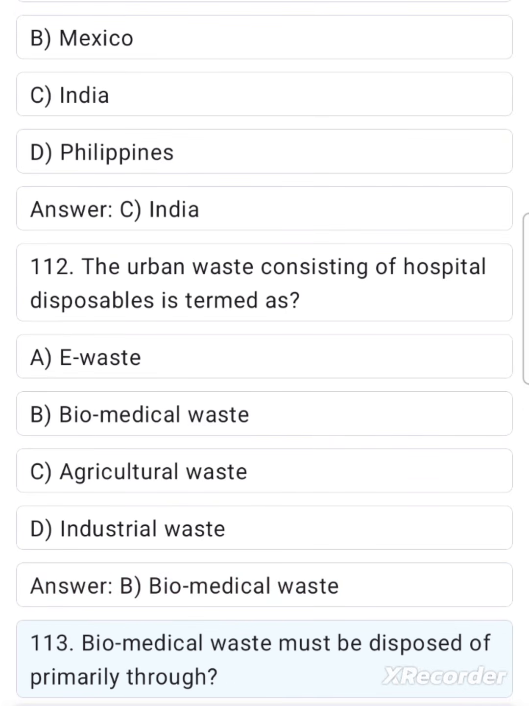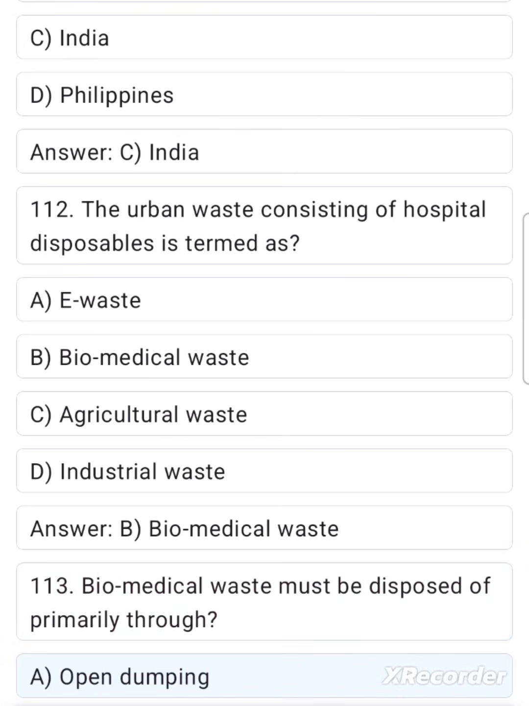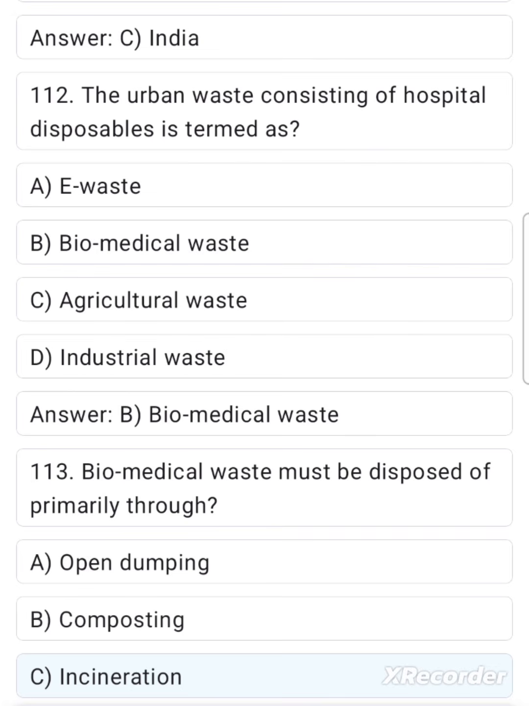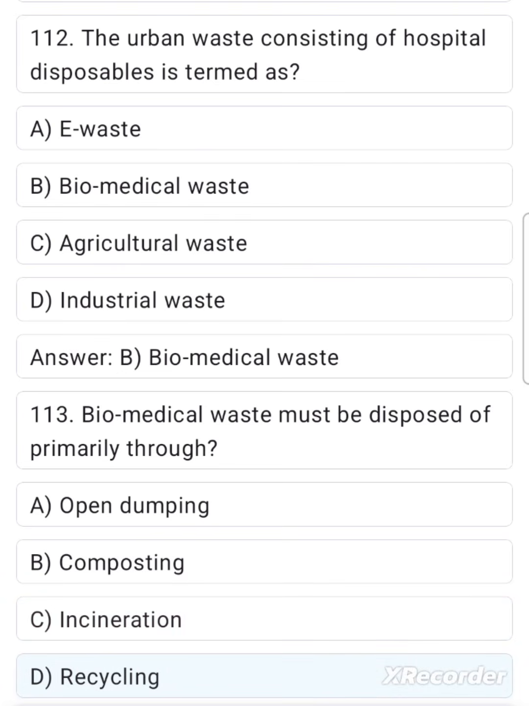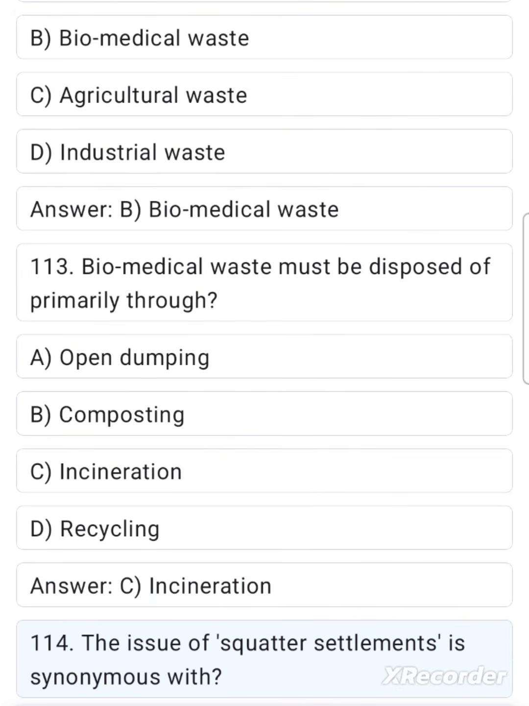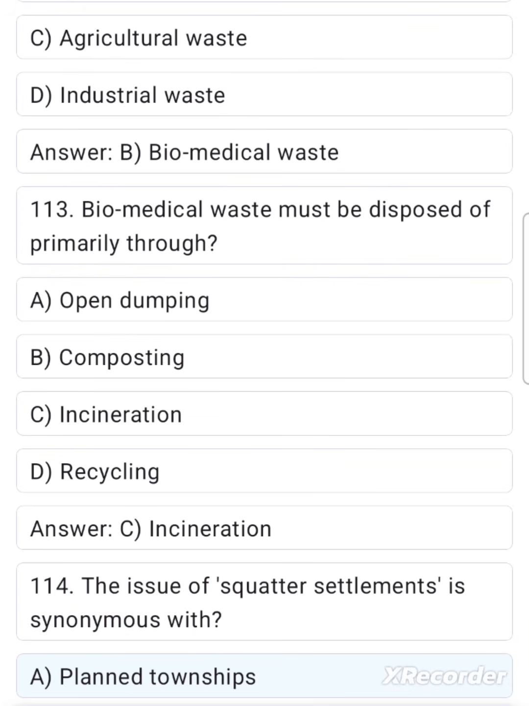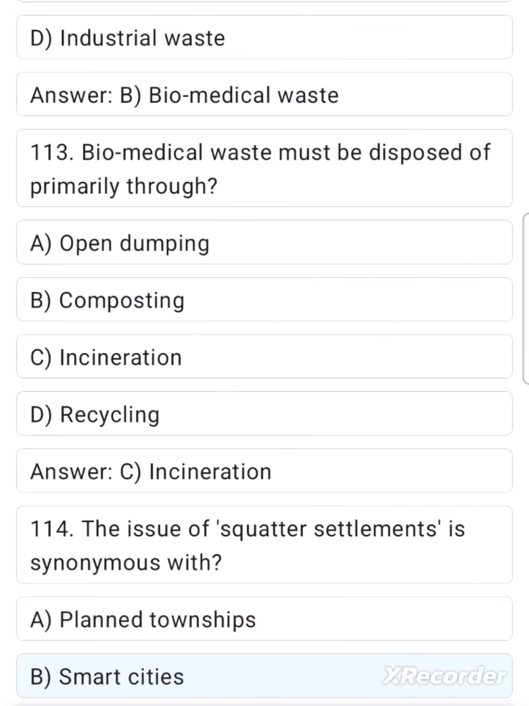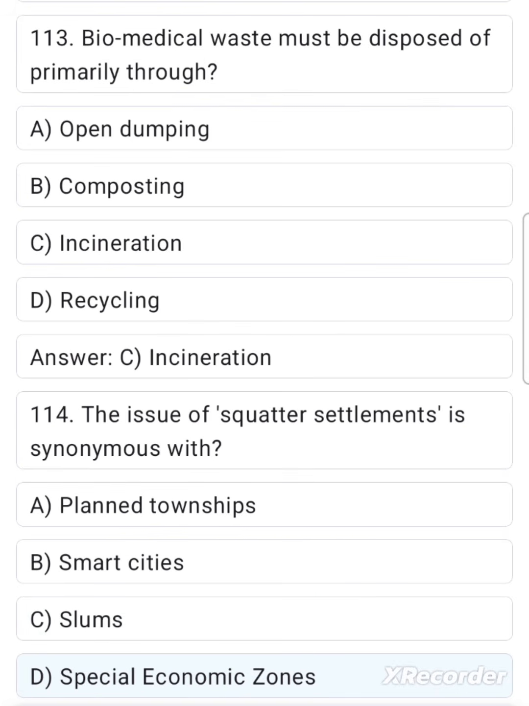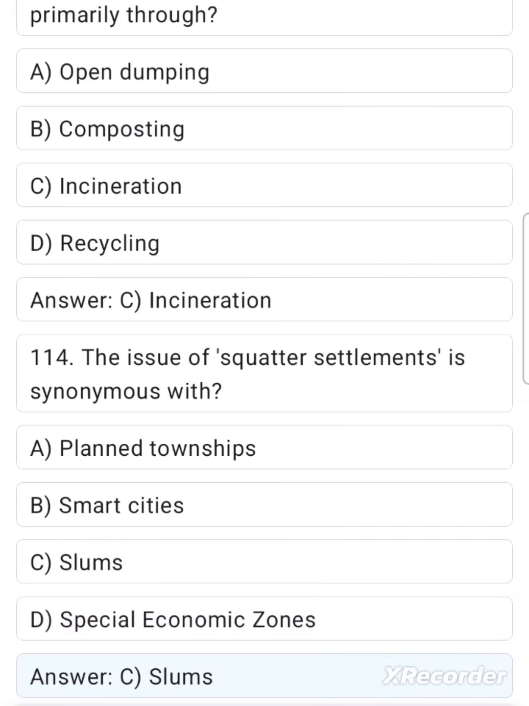113. Biomedical waste must be disposed of primarily through A. Open dumping. B. Composting. C. Incineration. D. Recycling. Answer. C. Incineration. 114. The issue of squatter settlements is synonymous with A. Planned townships. B. Smart cities. C. Slums. D. Special economic zones. Answer. C. Slums.